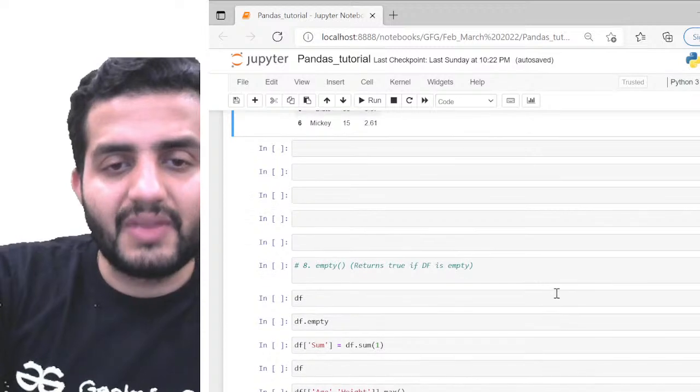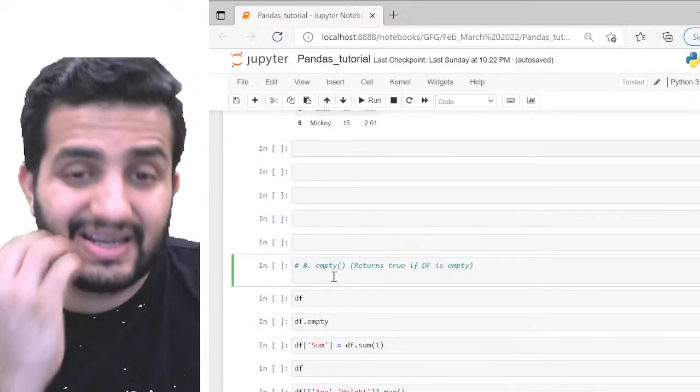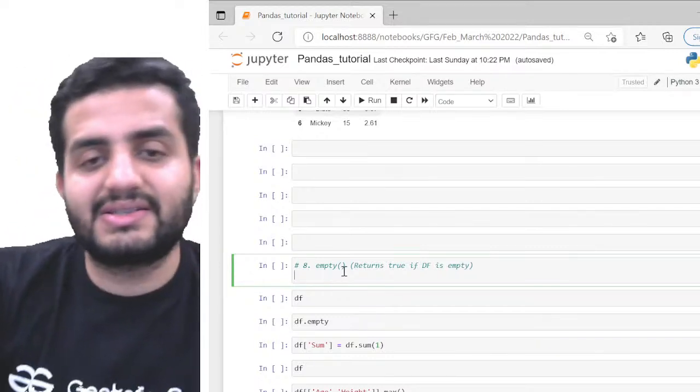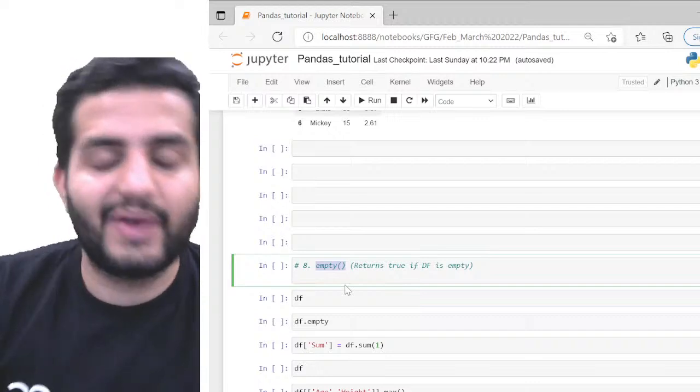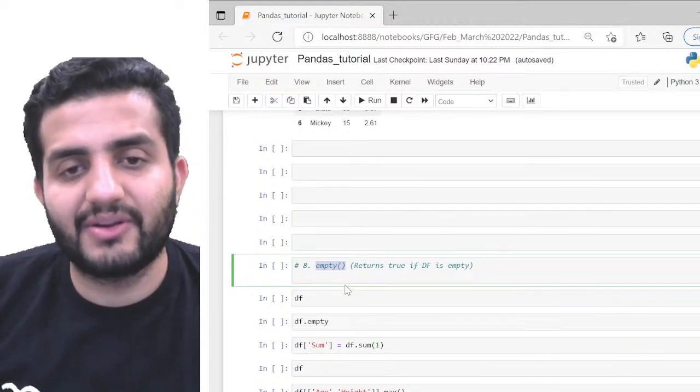Cool. Great. Moving ahead, we have a very good function called empty. So df.empty will always check whether my data frame is empty or not.